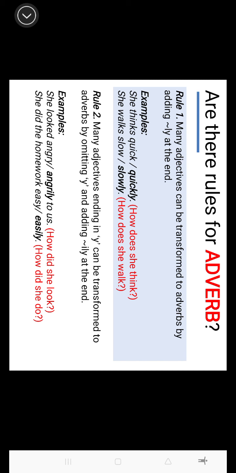So she thinks quickly. We have adverb by transforming quick to quickly by just adding the ly. That's it. The other example is she walks slowly. So it answers the question, how does she walk? Right? Very easy, slowly. We have adverb already.